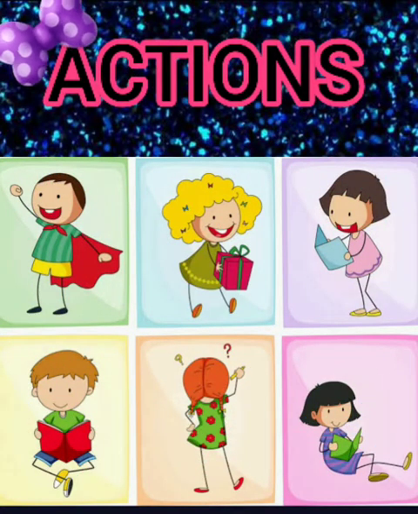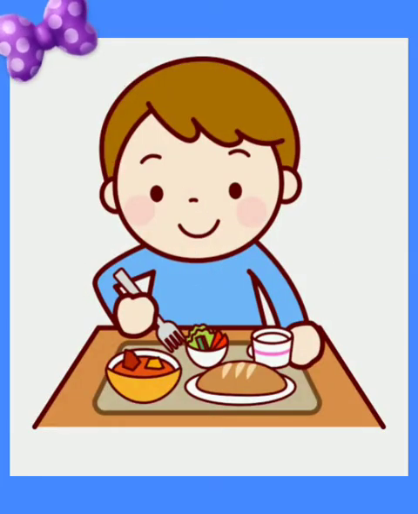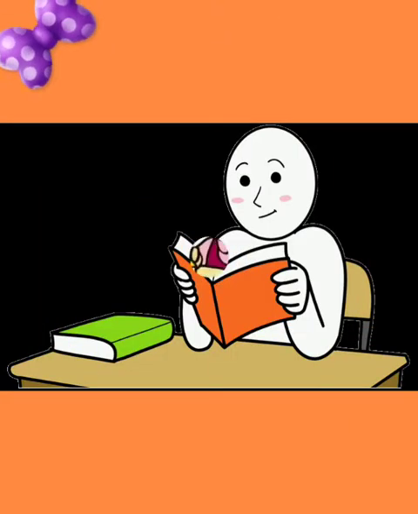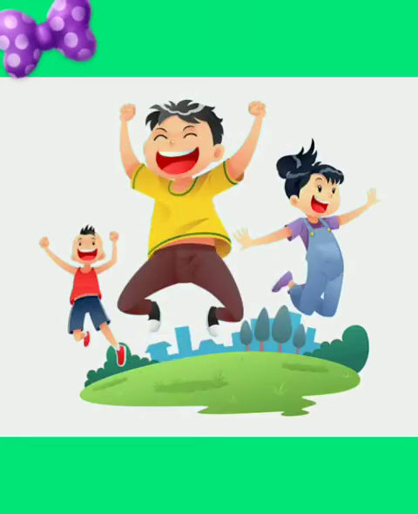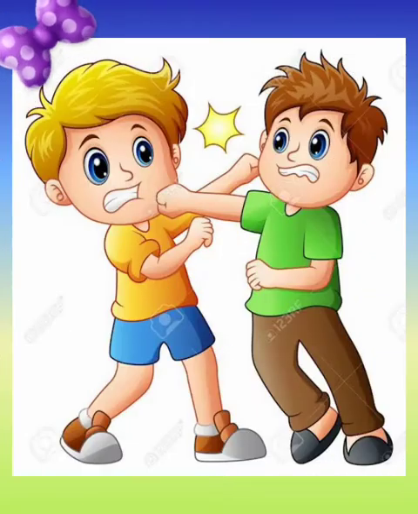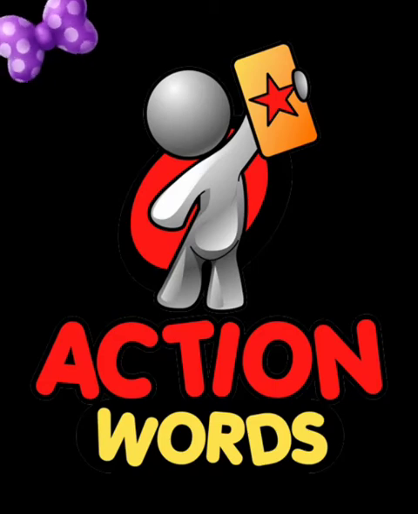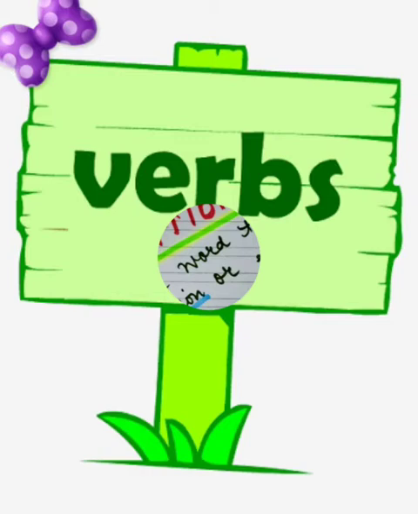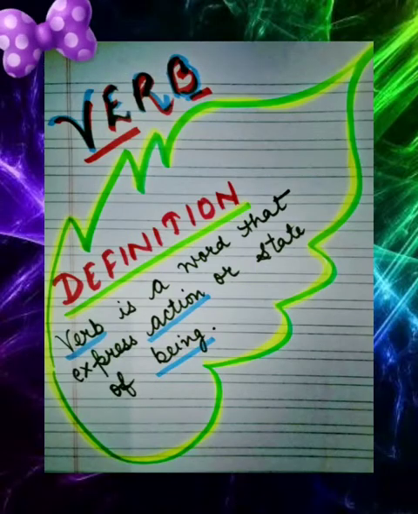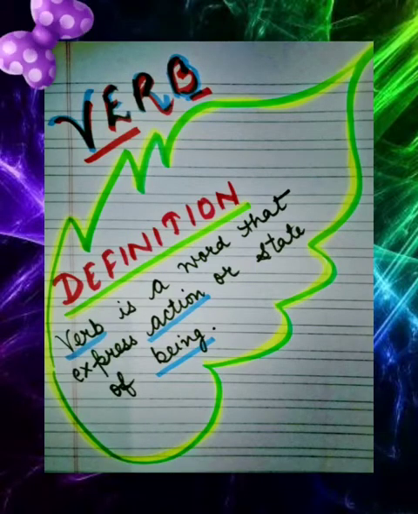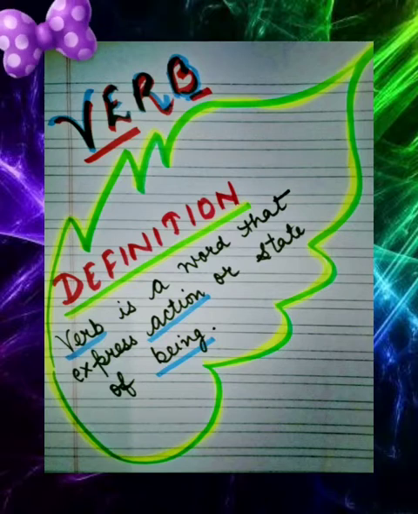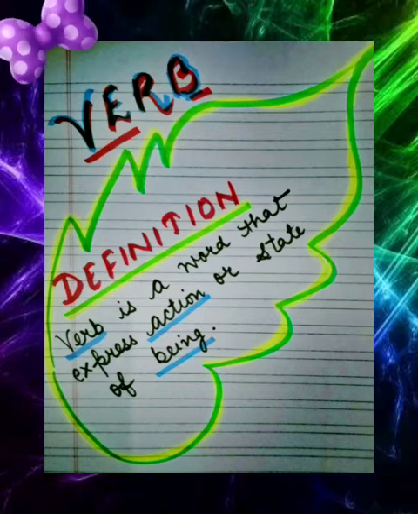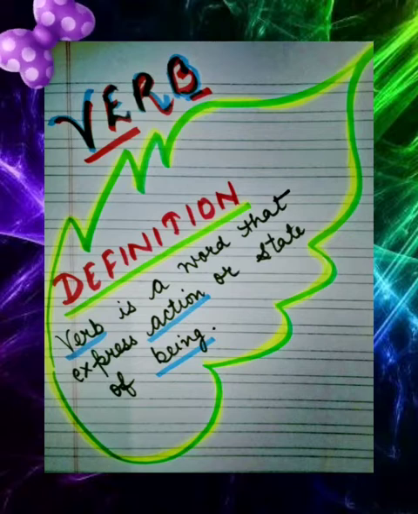Just now I have told you eat, drink, read, write, run, jump, sleep, fight. These all are action words which are called verbs. Now, this is the definition of a verb. So, what is a verb? A verb is a word that expresses action or a state of being. Being means existence. So, this is the definition of the verb.